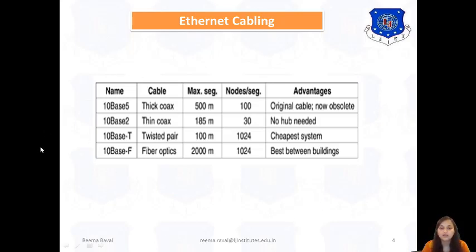So these are the 4 Ethernet cabling techniques, out of which 10-base-T and 10-base-F are widely used, and 10-base-F is the most efficient one and preferred. Here in 10-base-T, T indicates twisted pair cable, and in 10-base-F, F indicates fiber optic cables.